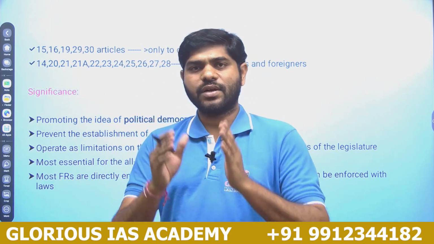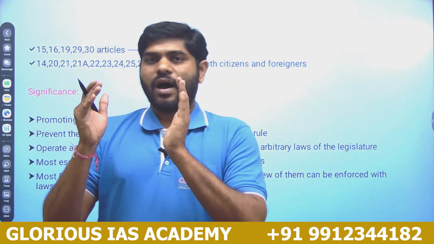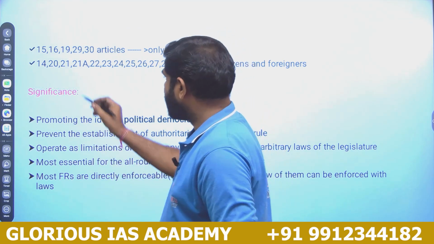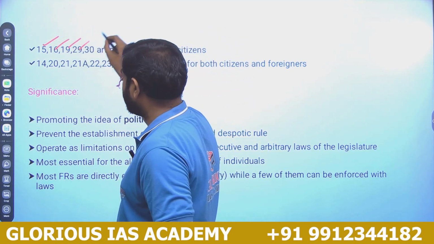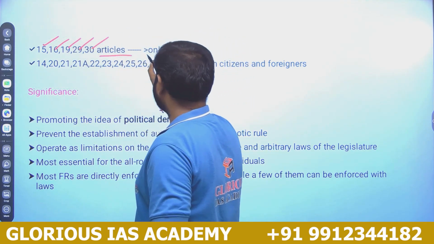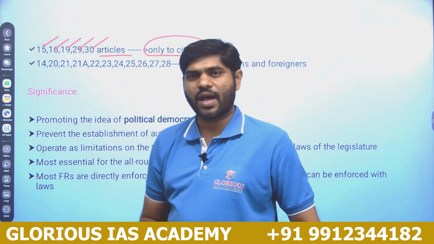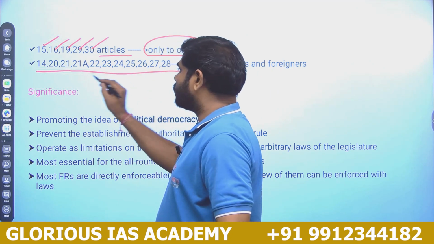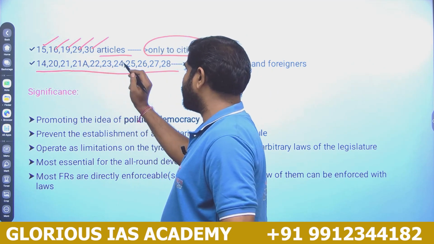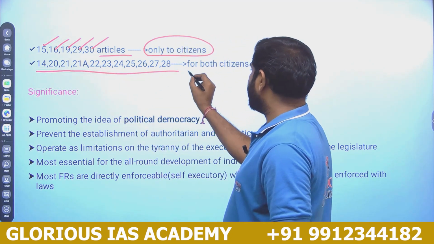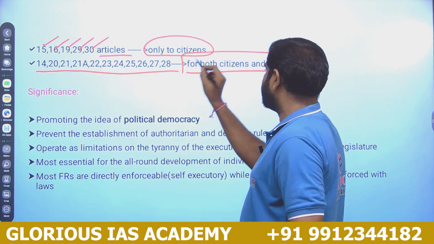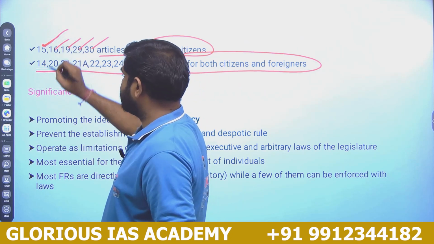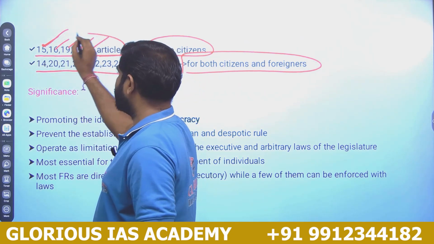As we discussed, some of the important rights are not applicable to foreigners living in India. What are those? Articles 15, 16, 19, 29, 30. These articles are only applicable to the citizens of India, not to foreigners. The rest of the articles, Article 14, 21, 21A, 22, 23 to 28, apply to both citizens as well as foreigners.